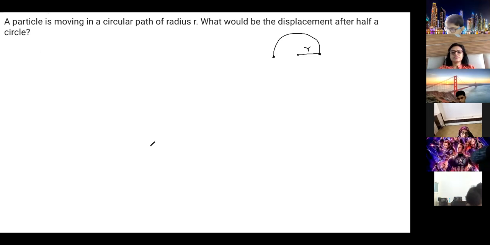Ma'am, it will be 0. It's not a whole circle. See, the displacement after half a circle means the first point is this and the last point is this. It is not a full circle they are asking. It is moving on a circular path, but after half a circle, the figure I have also drawn. Tell me what is the displacement?